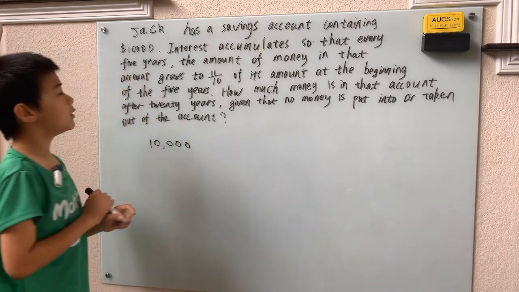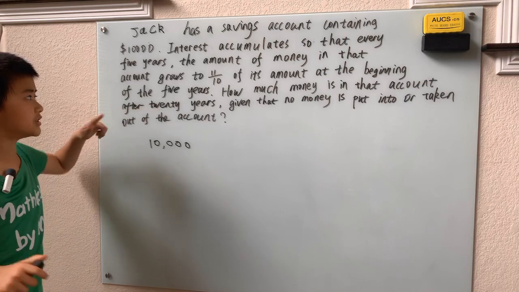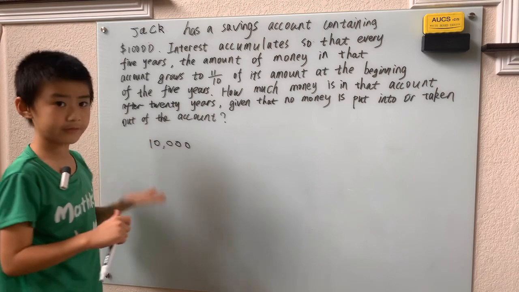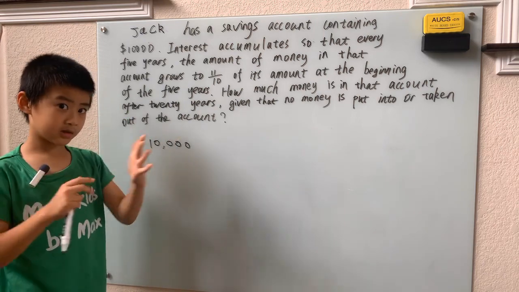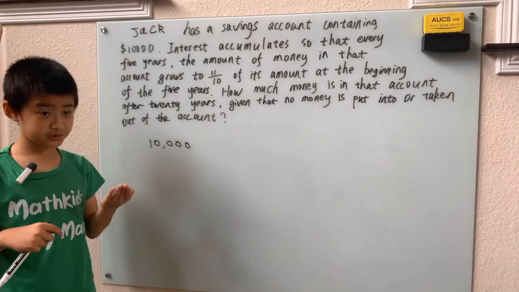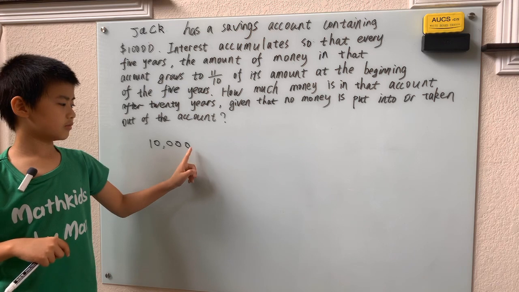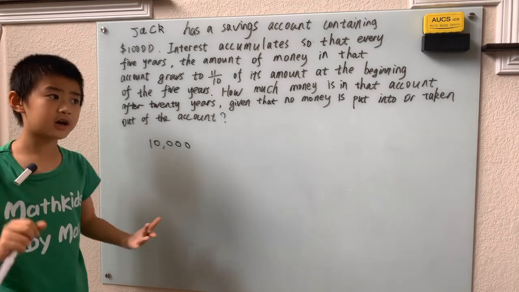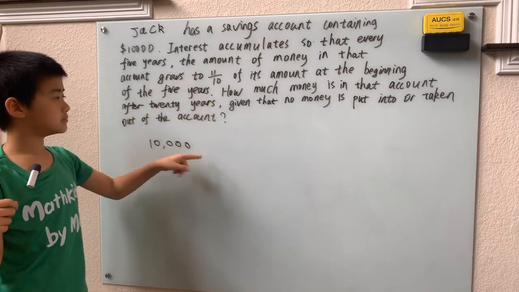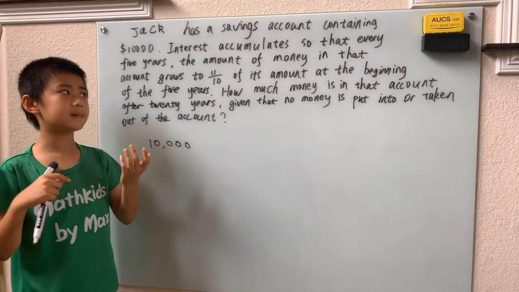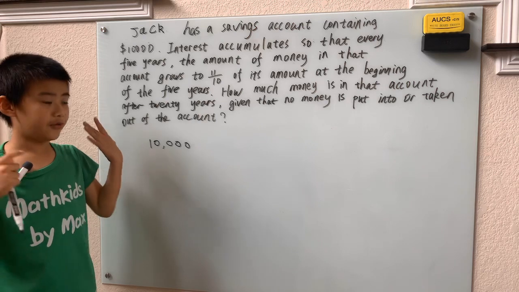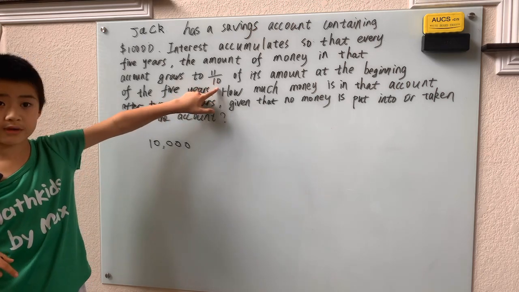And then after 5 years, they said the money grows to 11/10ths of its amount at the beginning of the 5 years. That means after 5 years, we have 10,000 times 11/10ths to the first. Well, after 10 years, we just multiply by 11/10ths squared, because after 5 years, we multiplied by one of these, and after another 5 years, we have one more of these. That means we have 2 of these.